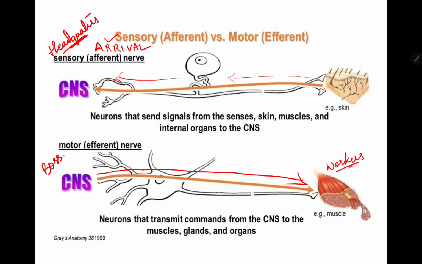So efferent is nothing but exit. You can remember it as exit from the CNS. The information coming from the body to the CNS is the arrival, which is the afferent nerve, the sensory nerve, whereas the information traveling from the CNS to the body, muscles or anything, that is the efferent nerve, the motor nerve, exiting the information. That is how you can remember it here.